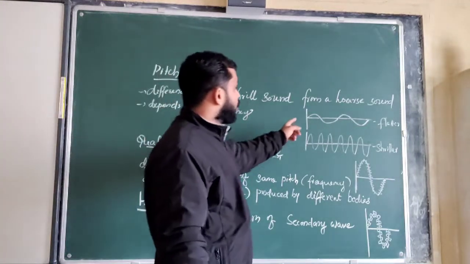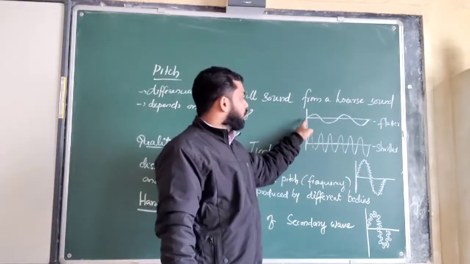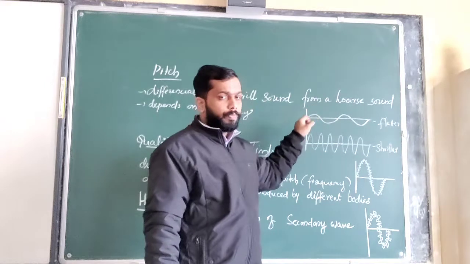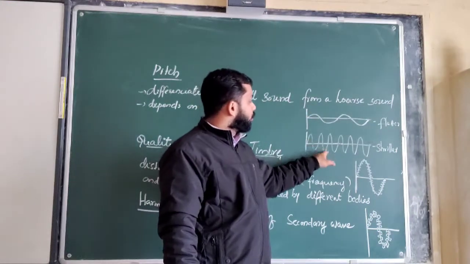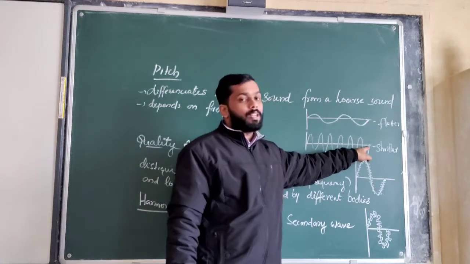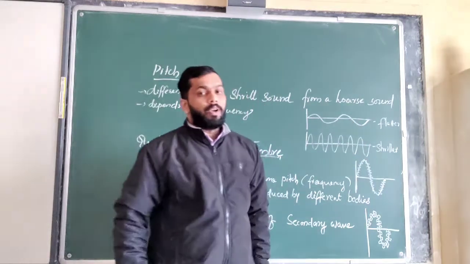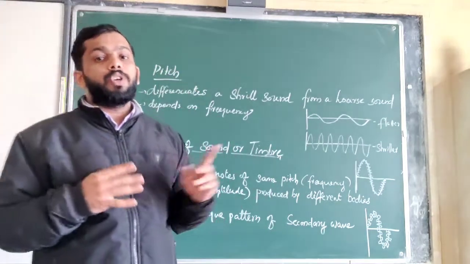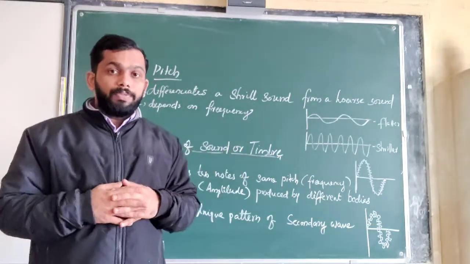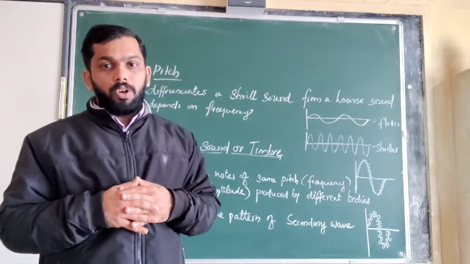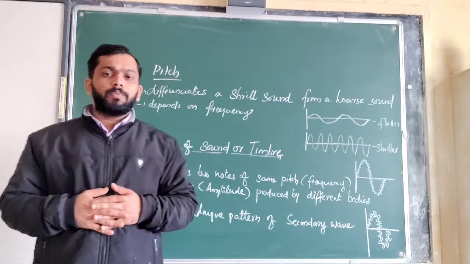Here I have two figures. In the first one, how many waves are there? 1, 2. So the frequency is 2. And here there are 1, 2, 3, 4, 5, 6 waves. The length is the same, so in the same time 6 waves are produced. So we can say that the frequency of that wave is very high. If the frequency of the wave is high, then the pitch will also be high.